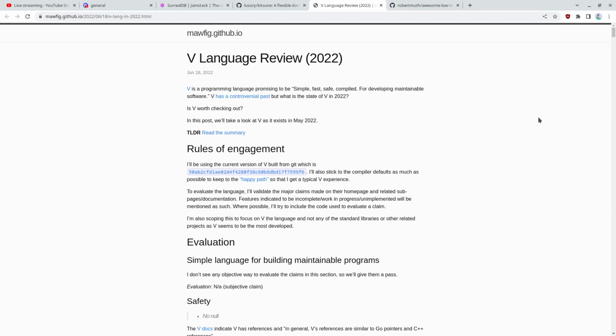I'd honestly be fine using a garbage collector or an optional garbage collector, because most of the stuff I write doesn't need to be that high performance, just because I get the race condition guarantee. I think that's really important, and it's a hard thing to prove. So I think the mutable variable tracking is really good.